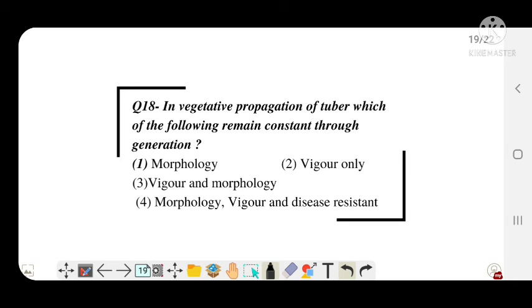Question number 18. In vegetative propagation of tuber, which of the following remains constant throughout the generations? A very twisting question in which most people will give the wrong answer, and the one who is watching this video till the end will give the right answer in the exam.